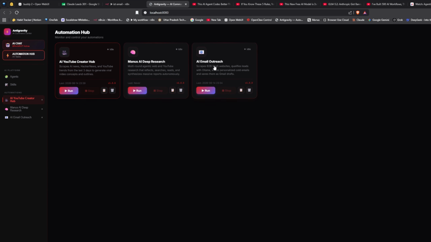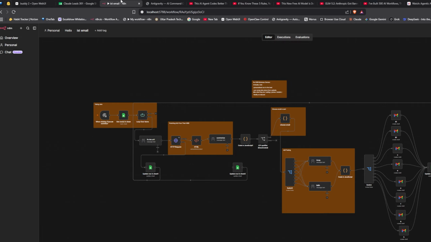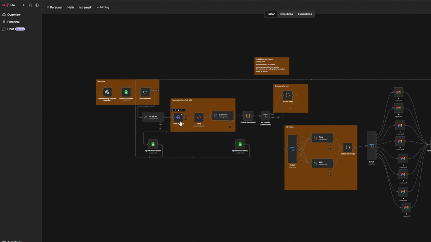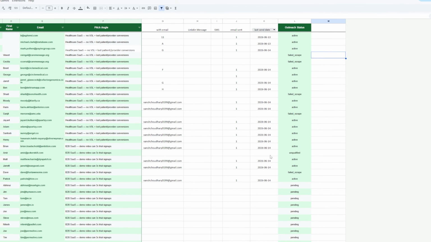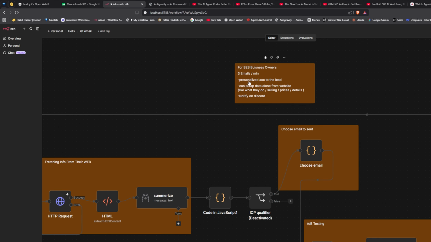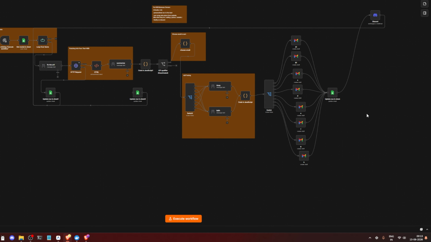I made 3 workflows: YouTube Creator Hub, Manus AI Deep Research, and AI Email Outreach. First I will show you the replica of this. So what it does, it takes leads from this sheet, and then the URL, then posts an HTTP request onto the website to see what they are selling, what they do, about customers, and then it summarizes that. This whole thing took me around 5 to 6 days to just set up.